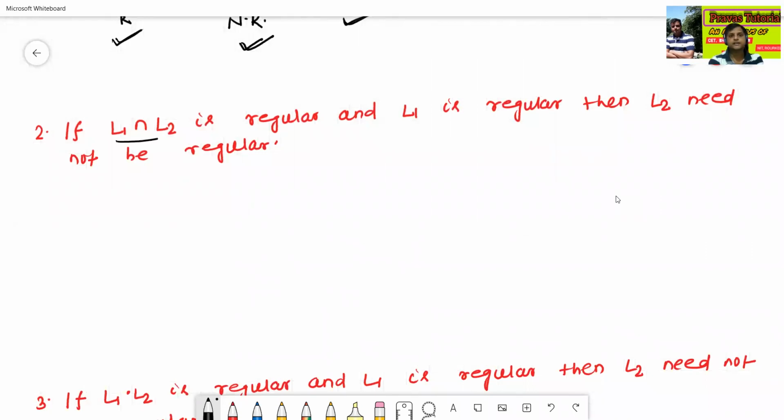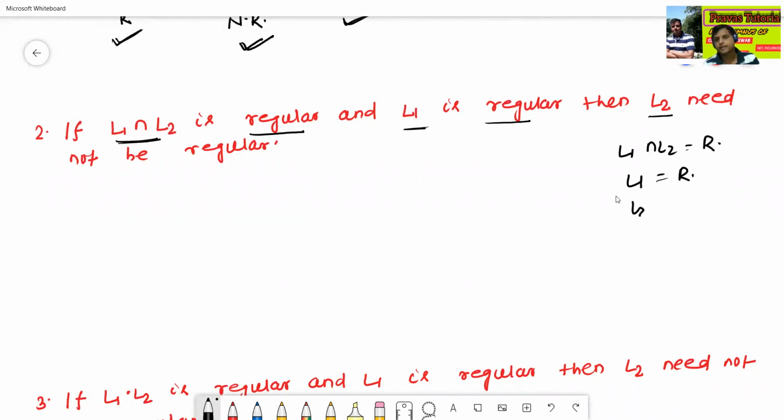If L1 intersection L2 is regular and L1 is regular, L2 need not be regular. How is it that L2 need not be regular? See here. L1 intersection L2 is regular, this is given. L1 is regular, this is also given.